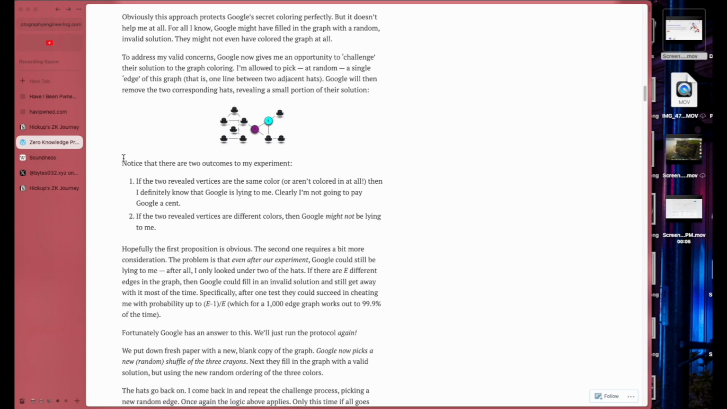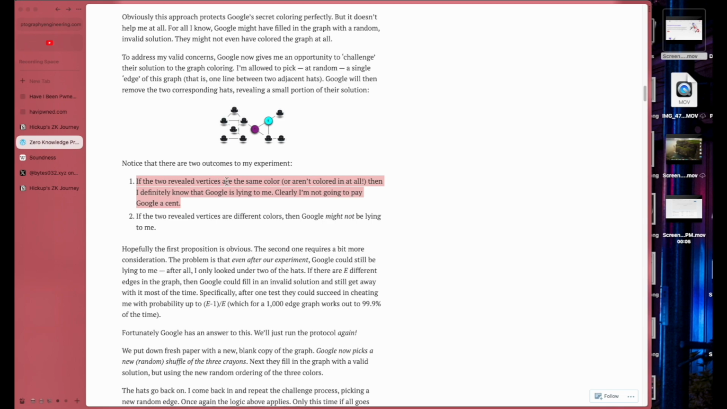So you don't have the computation or the time to do all that, so you pick at random. Now, I'm assuming what he's going to say is the probability of you finding the wrong one with enough tries reduces. So that means, in essence, 99% of the time it is the correct solution. But let's see. Notice that there are two outcomes to my experiment.